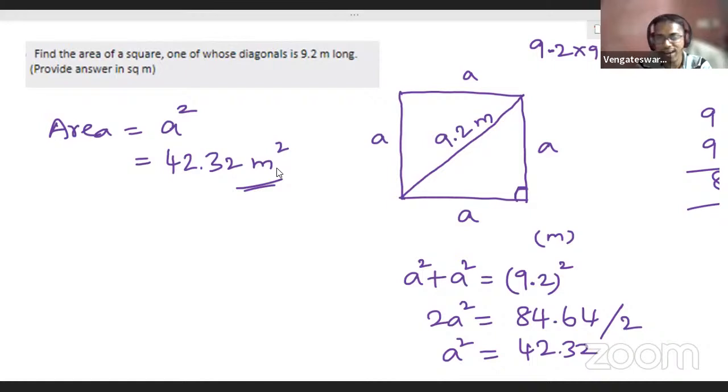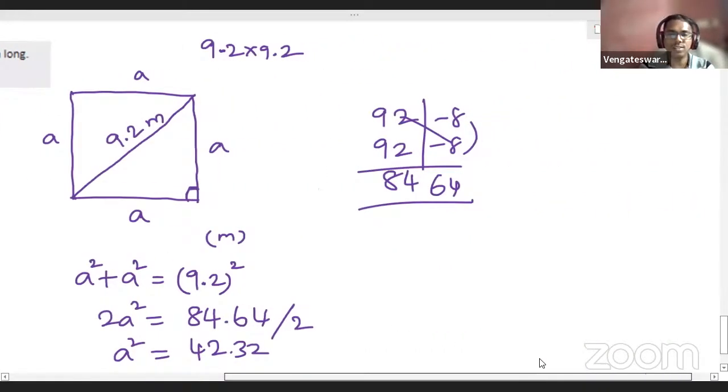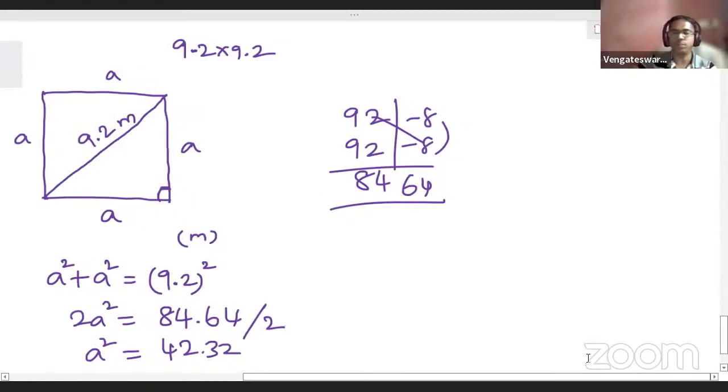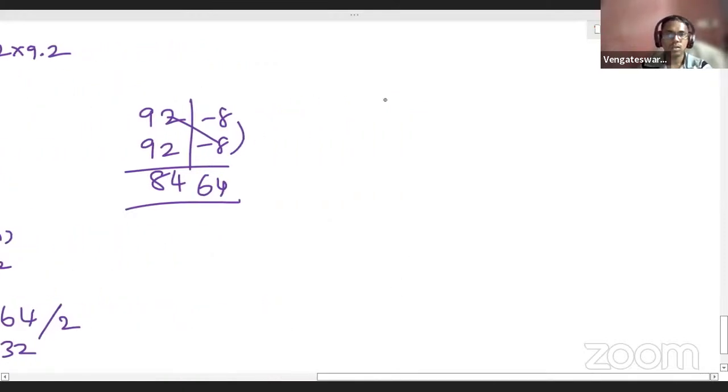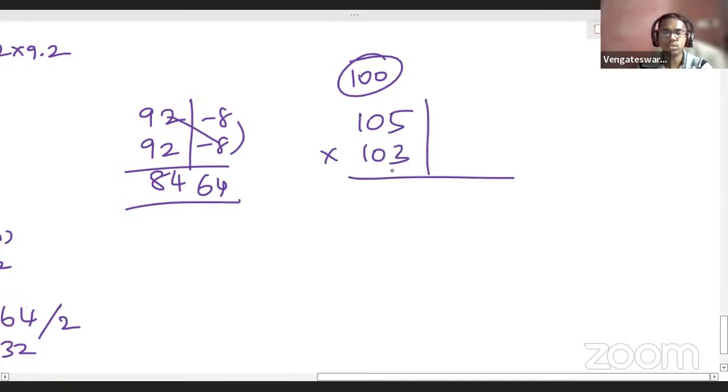Okay, yeah, sure. I'll explain it. Actually, it is a Vedic mathematics method. Using Vedic maths, we multiply. I'll give a sample for you, maybe to understand. Maybe some of you are aware of this. If you want to multiply two numbers which are very close to 100, you can use this method. Just for an example, 105 into 103, if you want to multiply, what quick way you can do is 105 and 103, right? Both numbers are closer to 100, right?